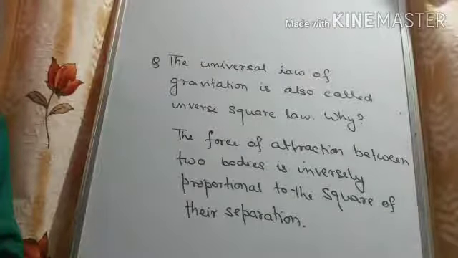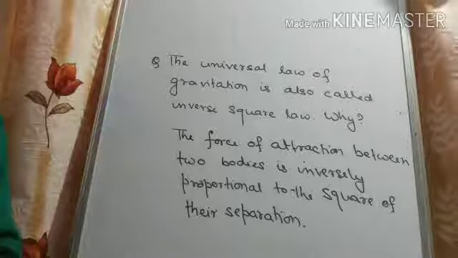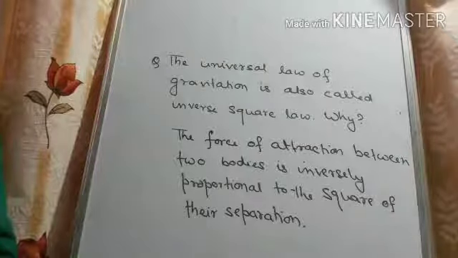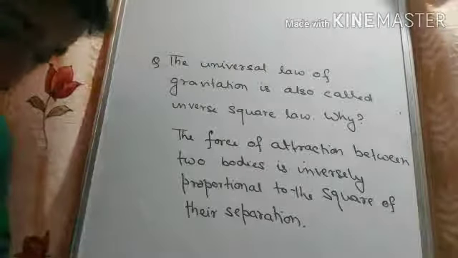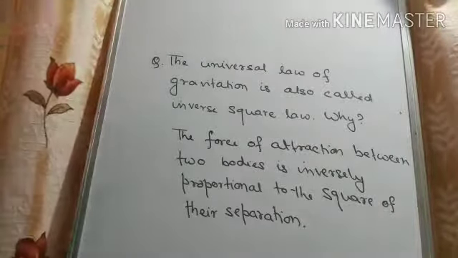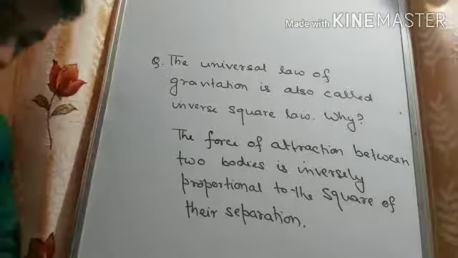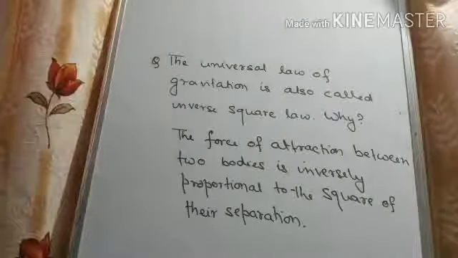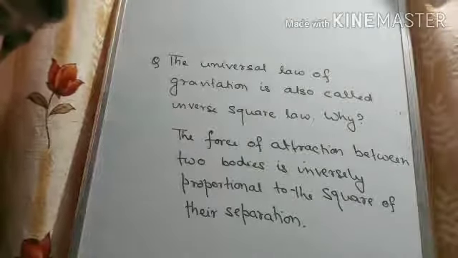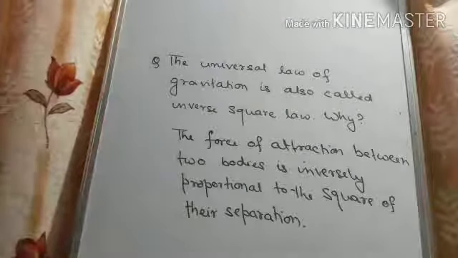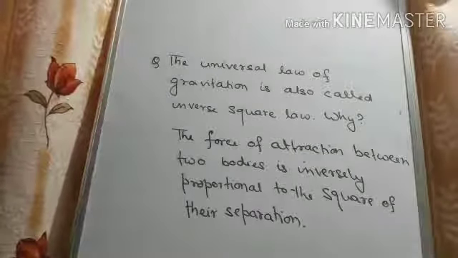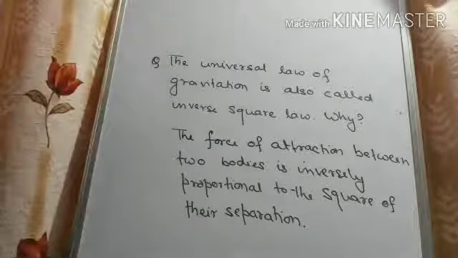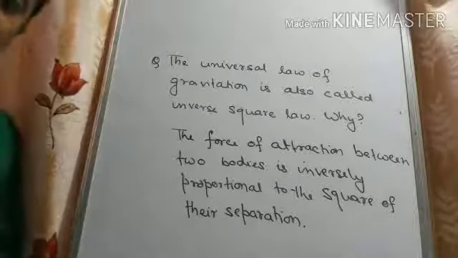If you see page number 134 of your textbook, you will see the heading importance of the universal law of gravitation. So what is the importance? It explains several phenomena.